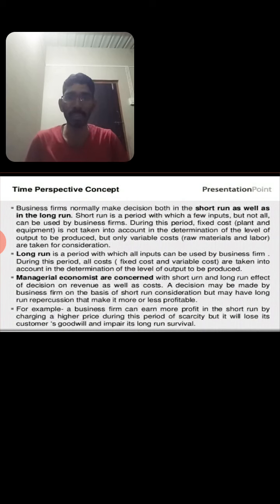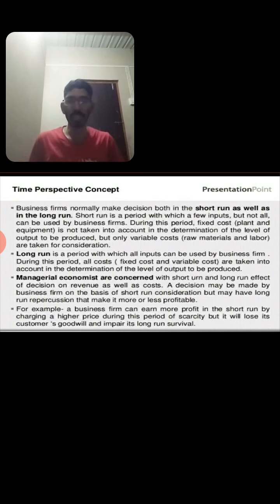The second very important basic concept is the time perspective concept. Here any businessman, in decision making or forward planning, deals with two types of periods, the short period and the long period.